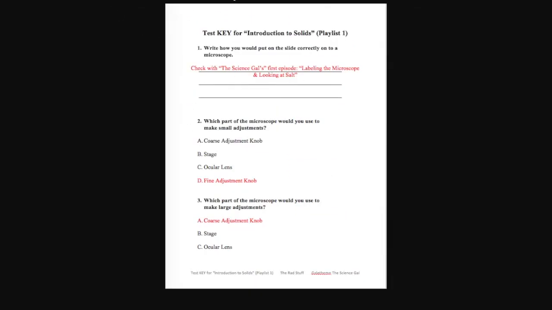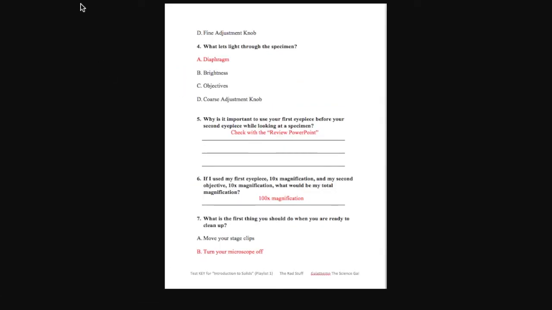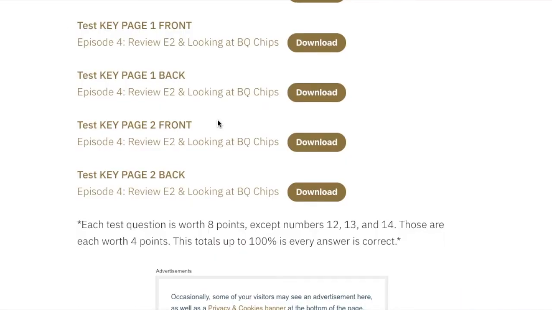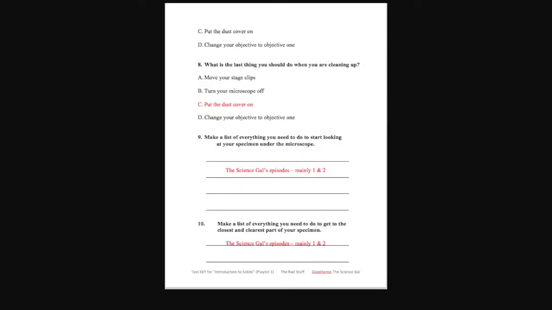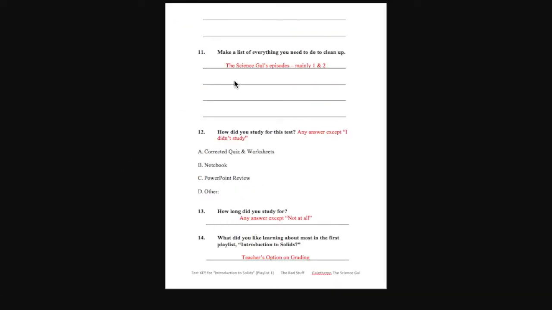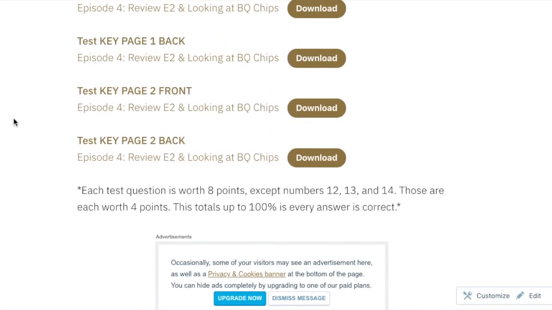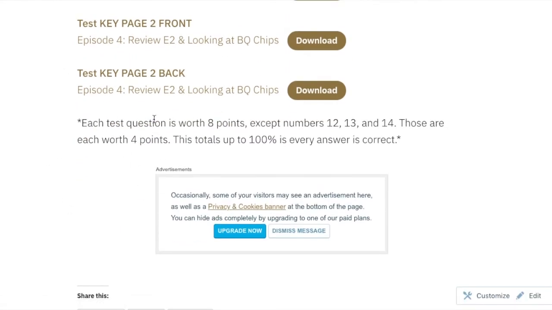You have a key for these. Some worksheets don't need a key, but the only one I think in this playlist that does not is the notebook check. These are all the keys for all of this. And if you find something that says the Science Scouts episodes, mainly 1 and 2, that means that this is where you will find the answer to this, if you watch the videos or episodes. And each test question is worth 8 points except numbers 12, 13, and 14. Those are each worth 4 points.